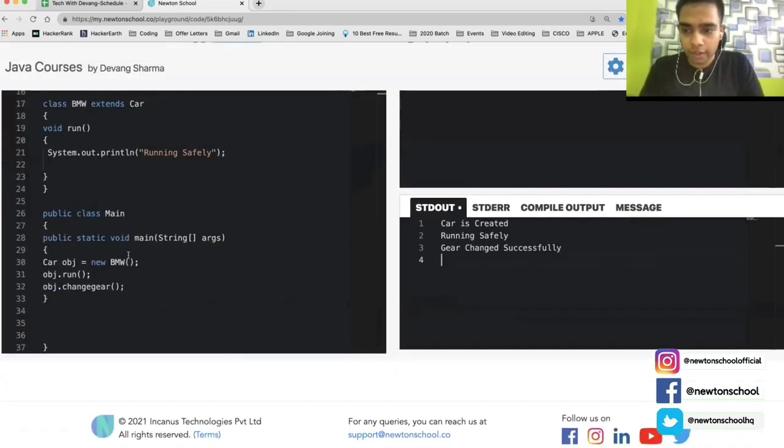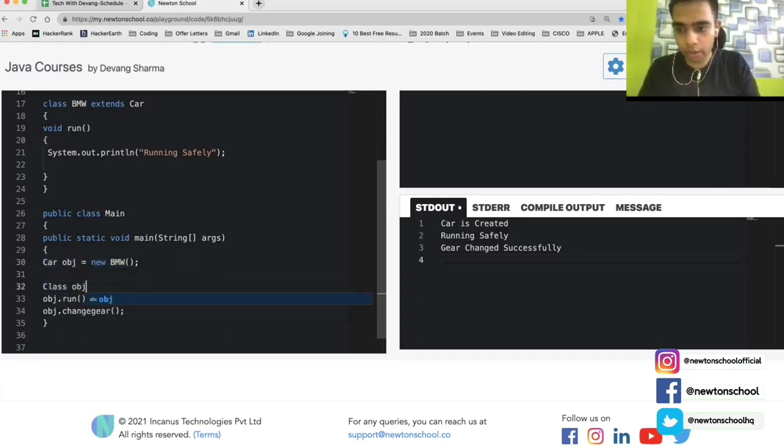Now here is the catch. When I say Car object equal to new BMW, here is the catch. Why didn't I write Car object equal to new Car? That's what we do in a normal class, right? If this was a normal class, and I wanted to create its object, I would write class object equal to new class. This is what I would have done, right? I would call that class's constructor, but here I am calling another class's constructor, the BMW class constructor, right? So it is not instantiated by itself. It has been instantiated by some other class.